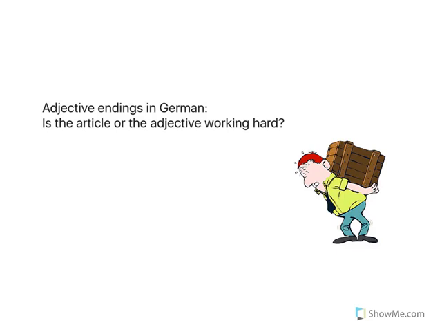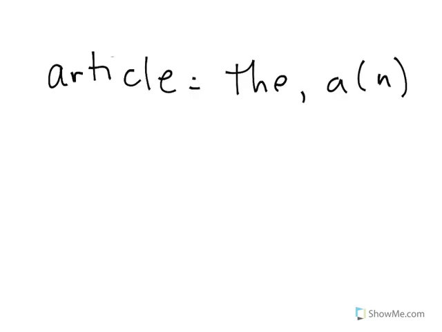Adjective endings in German can be a source of frustration and confusion. So this video aims to clear up some of those issues by asking a simple question. Is the article or the adjective working hard in what you're trying to say? An article is the word that means the or a, or sometimes an.